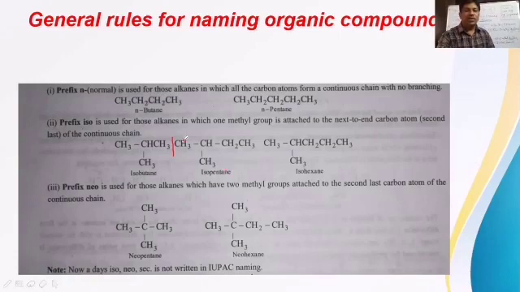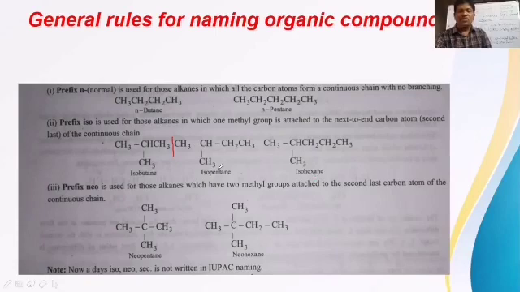So in this one, 1, 2, 3, 4 carbons are in the straight chain, the continuous chain, the parent chain, and this is the last one, and this is the last but one. The last but one has one methyl branch on it. So it is called isopentane. In this pentane, how many carbons totally? 5 carbons. The formula is C5H12. After that, isohexane again. Isohexane indicates that the last but one carbon, the second last carbon, has one methyl branch. So it is again called isohexane.